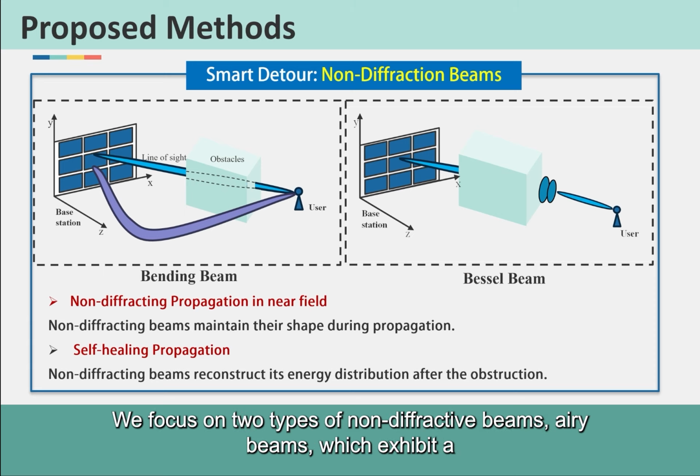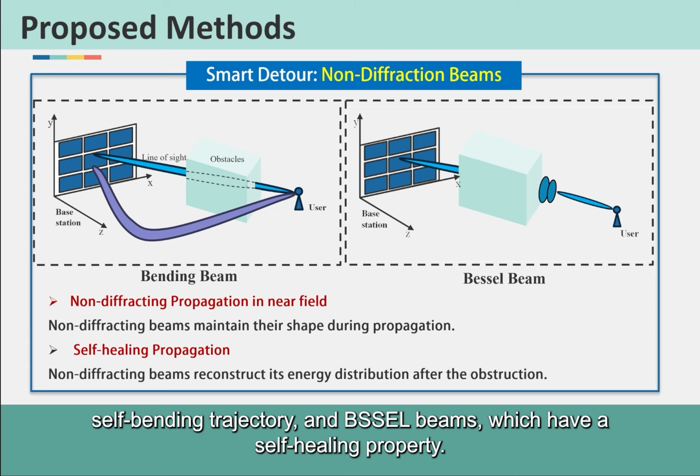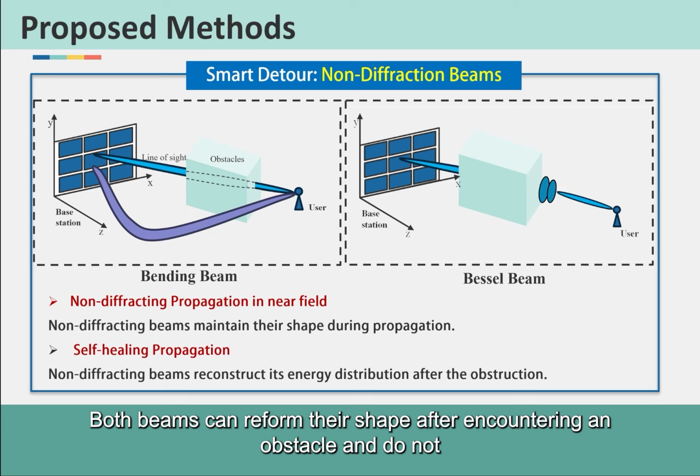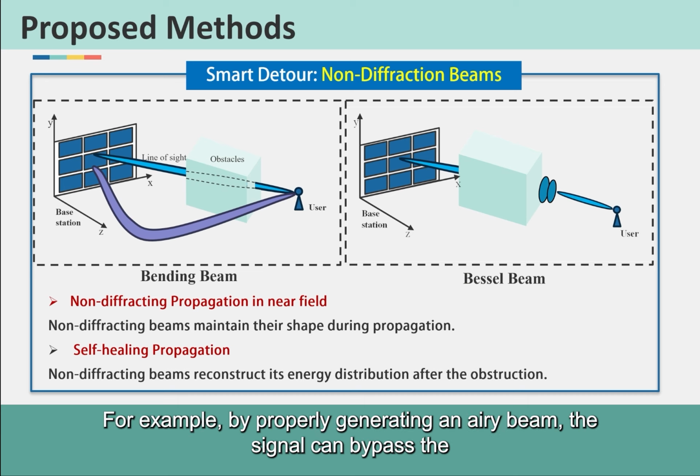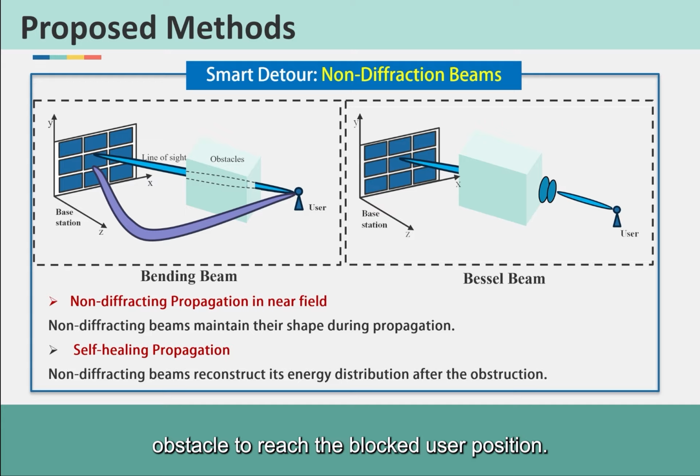We focus on two types of non-diffractive beams: Airy beams, which exhibit a self-bending trajectory, and Bessel beams, which have a self-healing property. Both beams can reform their shape after encountering an obstacle and do not diffract like conventional beams. For example, by properly generating an Airy beam, the signal can bypass the obstacle to reach the blocked user position.